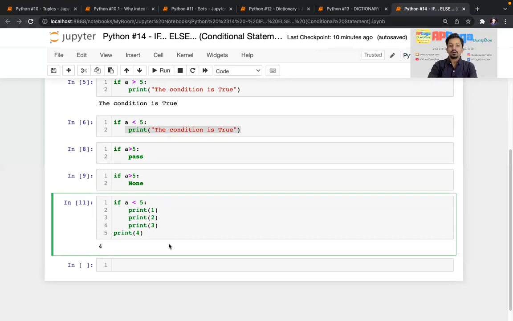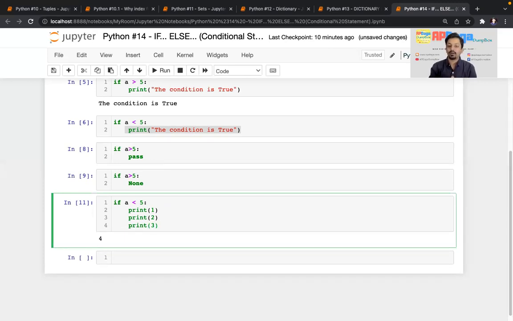This is the indentation. Indentation can be done by a tab or 4 spaces: 1, 2, 3, 4. And this is a common mistake if you are learning Python for the very first time. If you write an if condition or anything similar, like for or any other such syntax, generally people forget to type the colon after the condition, and otherwise people make mistakes while doing the indentation.